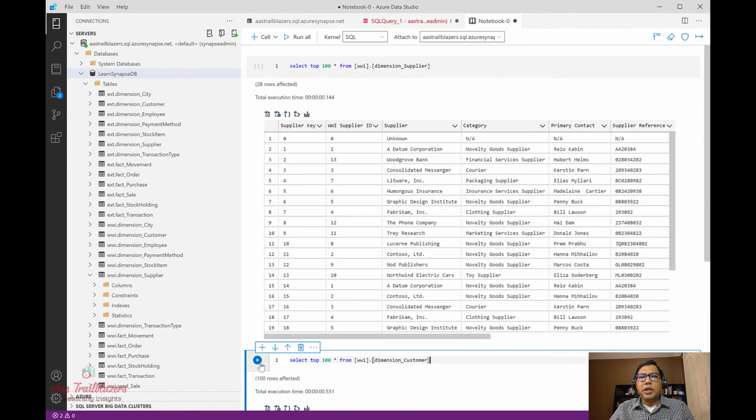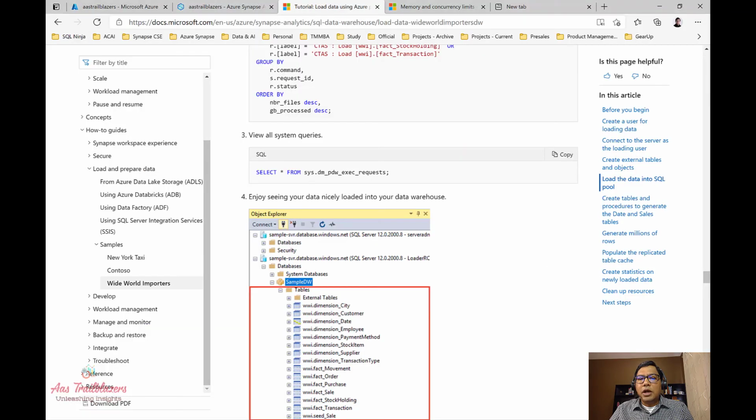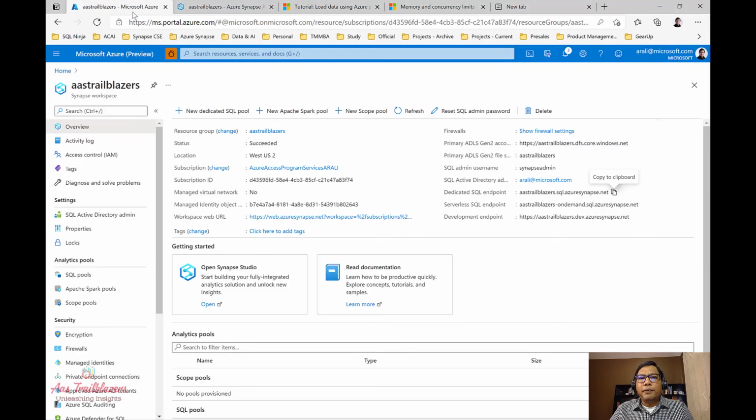So this is how you can keep on creating multiple cells with different commands in a notebook experience. These are two desktop tools to connect to a dedicated SQL pool as well as an on-demand SQL pool. To connect to an on-demand SQL pool, we have to use a different endpoint. If we go back to the overview page of the Synapse workspace, you'll see there is another endpoint for the serverless SQL endpoint. So if we want to connect to an on-demand or serverless pool, we have to use this as the server name when we are connecting through those tools.